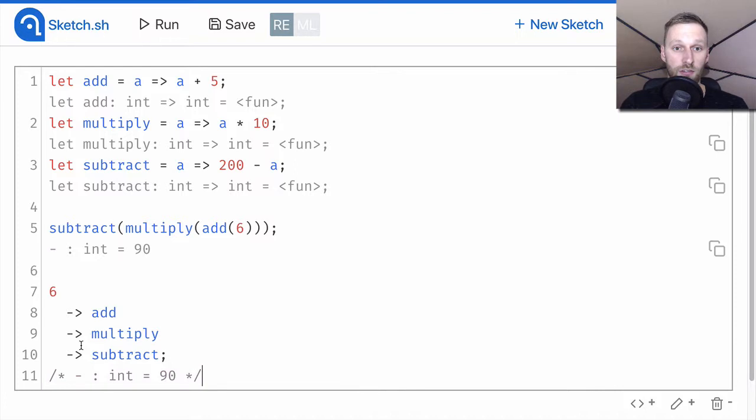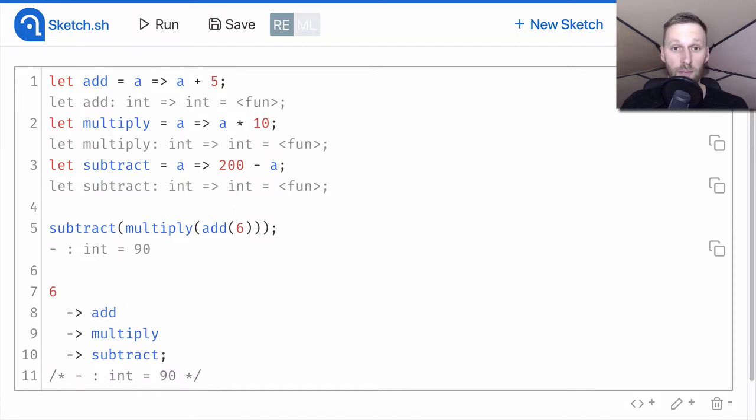This operator is written using a hyphen and this greater than equality operator. The pipe operator applies the expression on the left side of the operator and passes it as the first argument of the function on the right side of the operator.